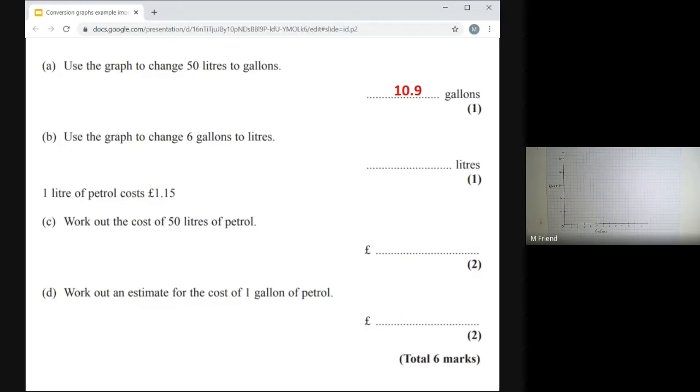It's not like I've got more or less liquid there. That's the same amount of liquid, but just two different units for measuring it. Okay, part B: use the graph to change 6 gallons into litres.